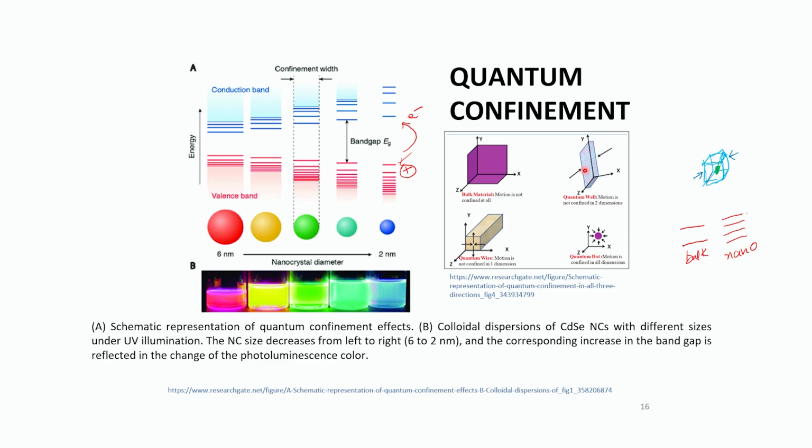So what is happening is that your electron is free to move in two directions, along the y-axis and along the z-axis, but not along the x-axis. That is, it is confined along the width. It cannot move through this.